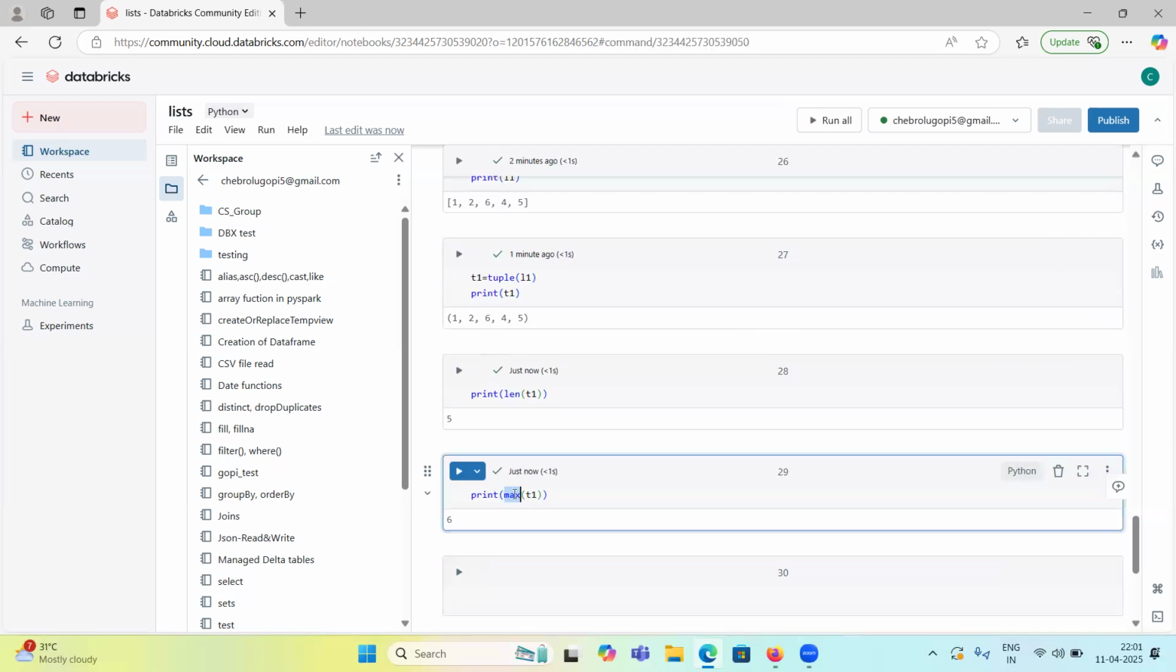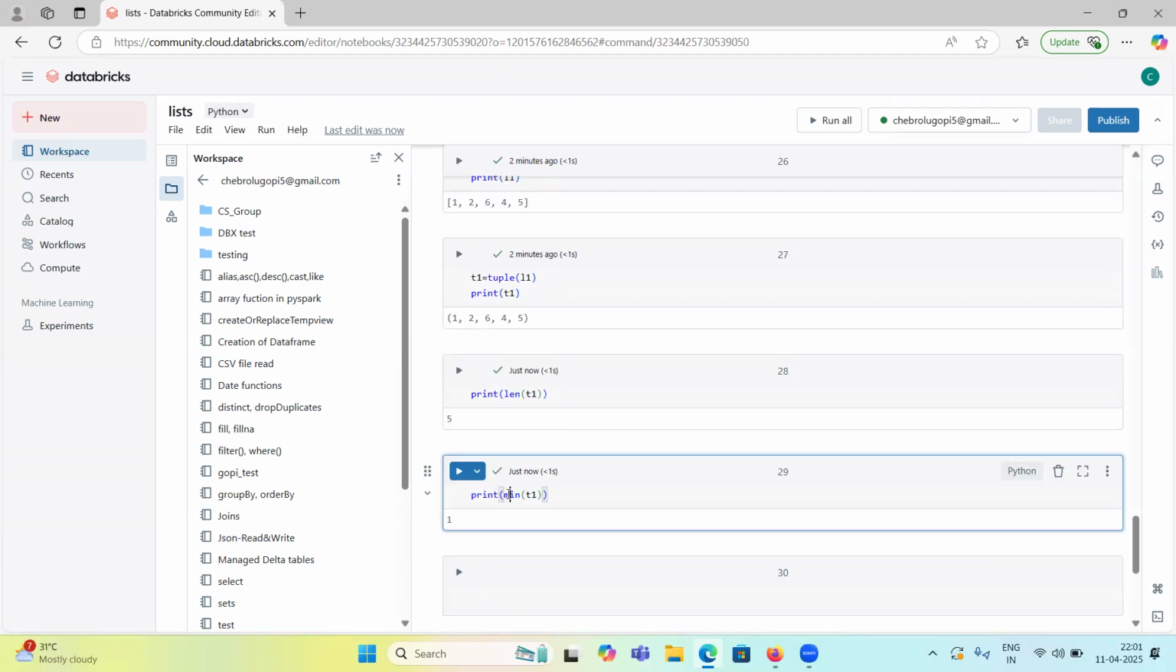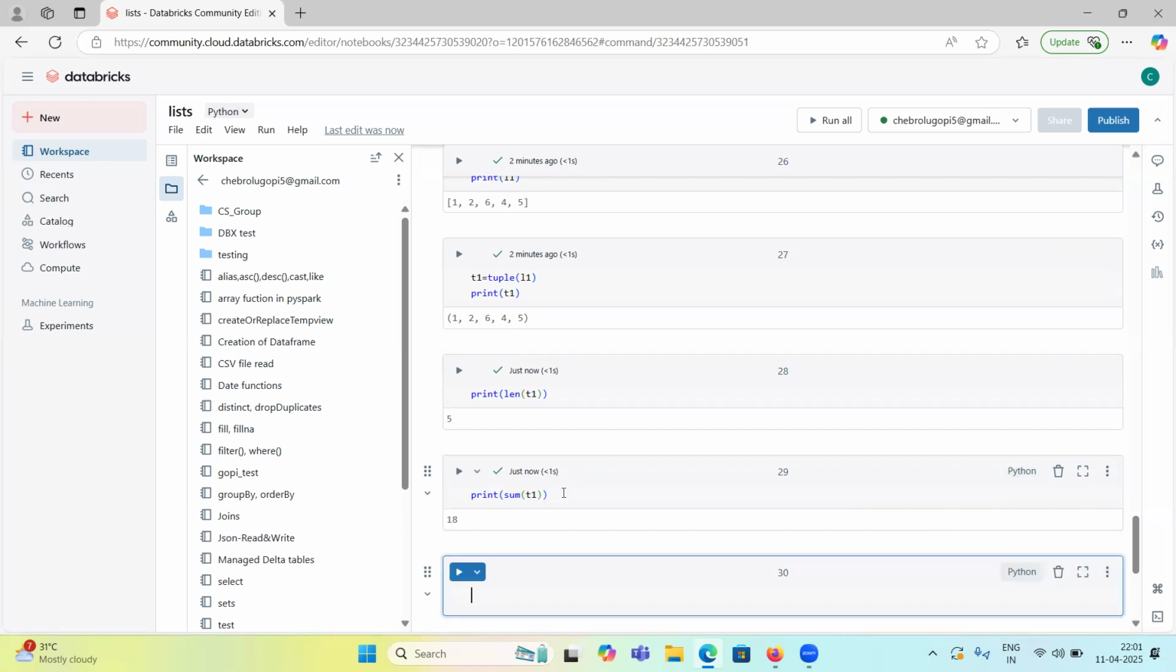If you want to find the minimum value of tuple one, you can use minimum. And if you want to find the sum of all the items, you can use the sum function. So 1 plus 2 plus 6 plus 4, this one how much? 4 plus 5 is 9, 9 plus 9 is 18, right? So 18.